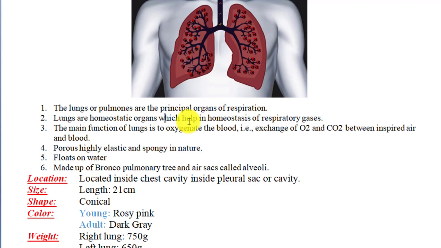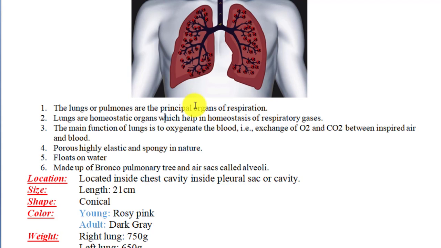Principal organs of respiration means that they are the organs through which respiration occurs, and respiration has two meanings. One, respiration is the breakdown of organic food, and on the other hand we say that respiration is actually the gaseous exchange, the transport of oxygen to the blood and carbon dioxide from the blood to the lungs, right? So lungs are the principal organs of respiration.